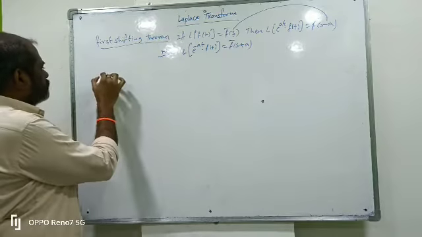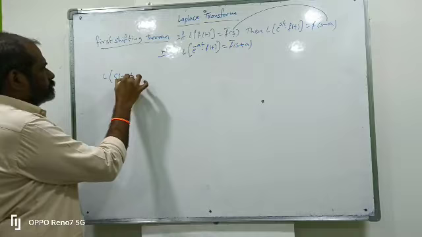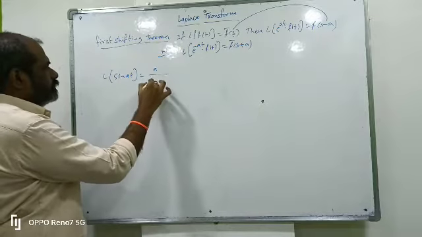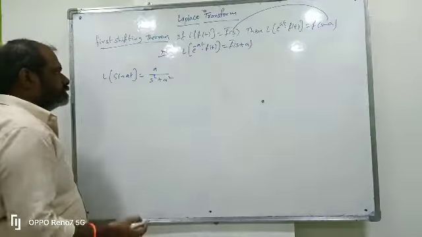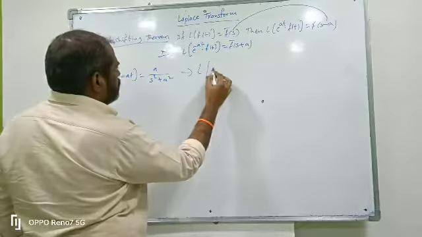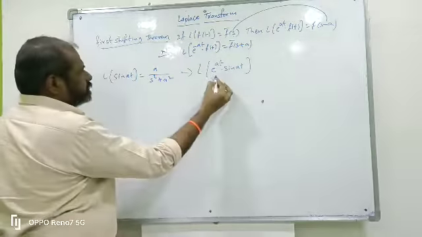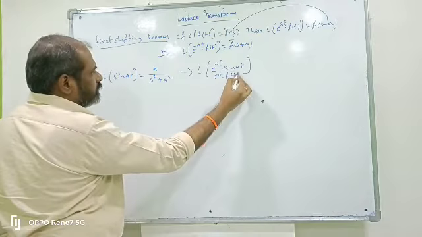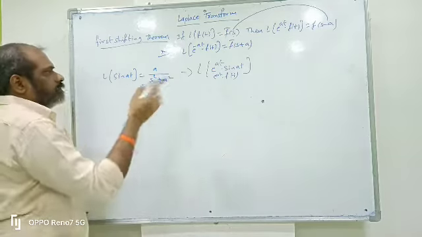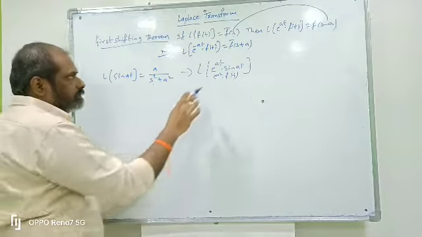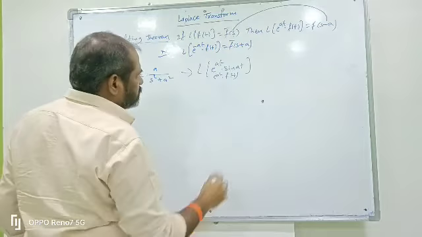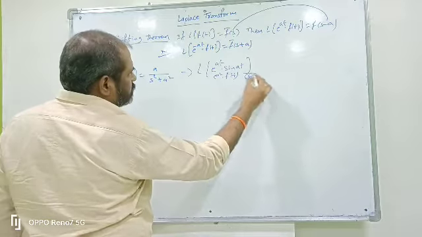For example, what is L of sin at? It is a by s square plus a square. Now L of e power at into sin at means e power at into f of t, so by the first shifting theorem, s is transformed to s minus a.